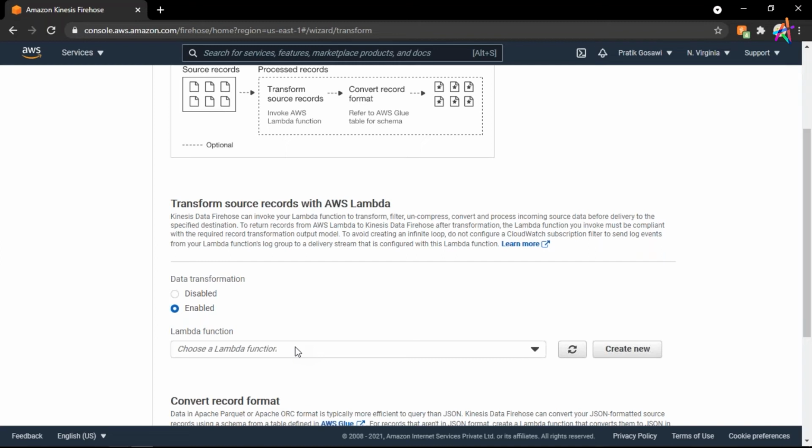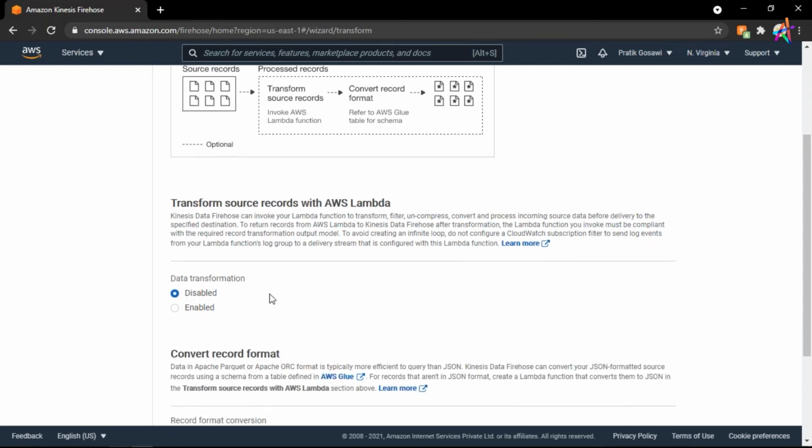So as your Firehose is getting the data, meanwhile, it will run this Lambda and it will process the data using Python, or you can write in Java as well, or Node.js or any other languages. So I don't want to do that. I will disable the data transformation.